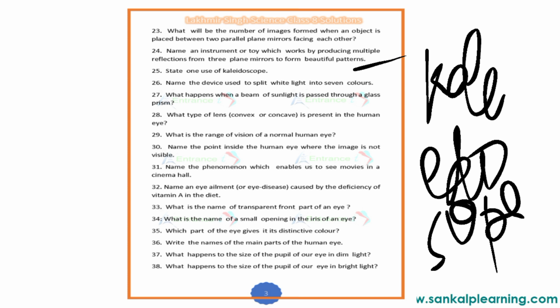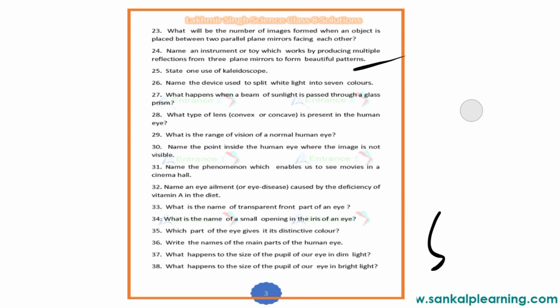You will get only the reflected light, by which you can see the hidden object. So that is nothing but a kaleidoscope. Then state one use of kaleidoscope. Kaleidoscope is an entertainment toy.